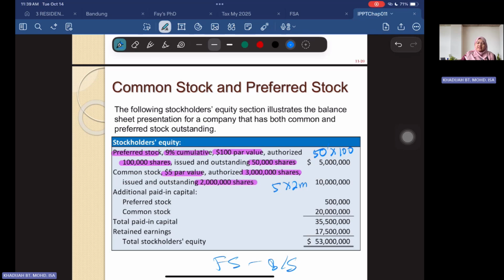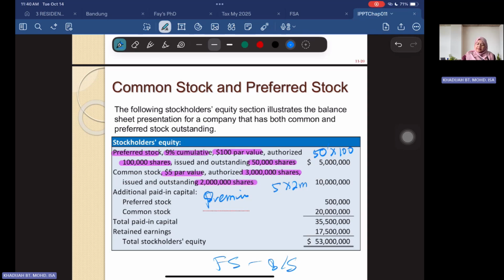Okay. And then we have additional paid in capital. This is the share premium, because the share is offered at a higher price. It's not stated here, but in total the preferred stock has a premium of 500,000, and the common stock has a premium of 20 million. So that's a lot.